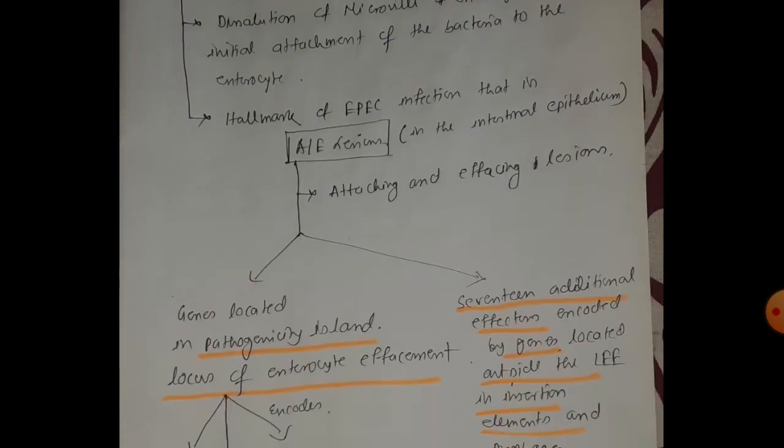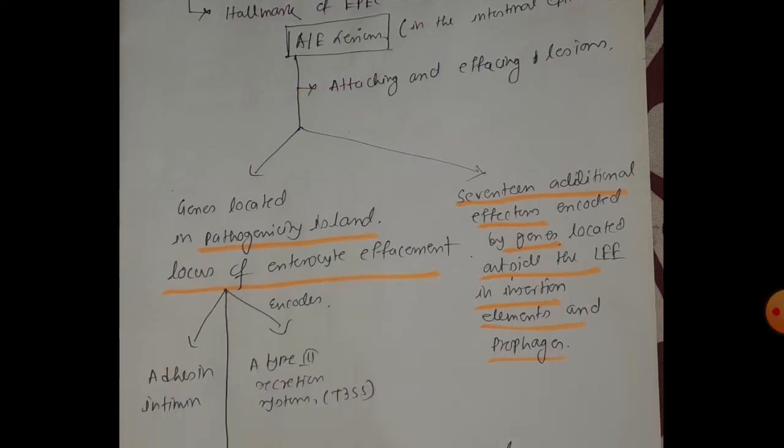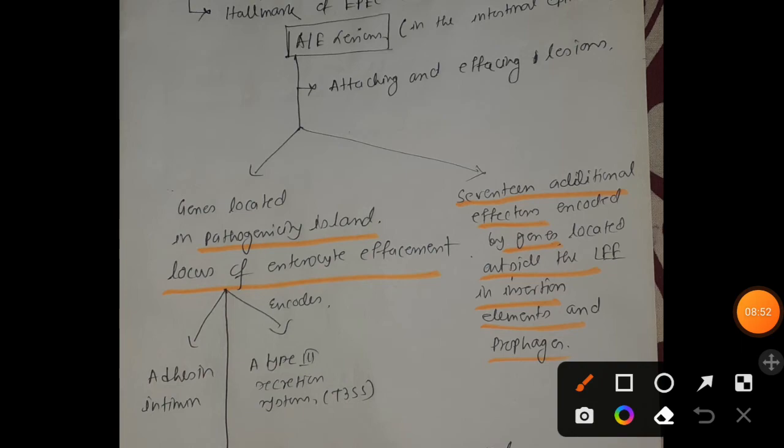And the hallmark of this EPEC infection is the A/E lesion, that is attaching and effacing lesion, caused by genes located on the LEE, the locus of enterocyte effacement.